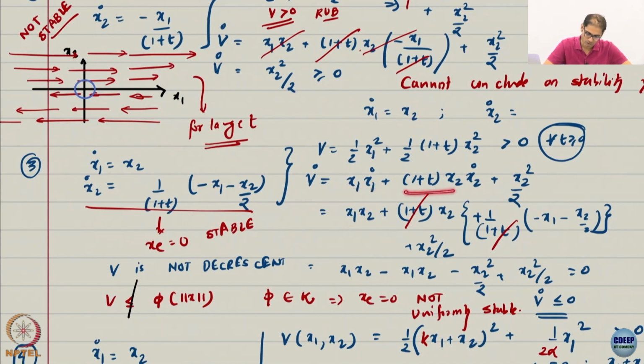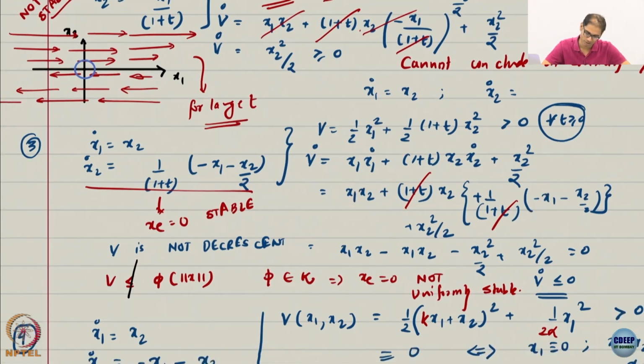Here 1 plus t x2 is as it is, then I have substituted for x2 dot right here. And because of this wicked choice of system that I have made, the first term will cancel this guy, right. If you see, 1 plus t cancels out, and then the first term will cancel this guy.